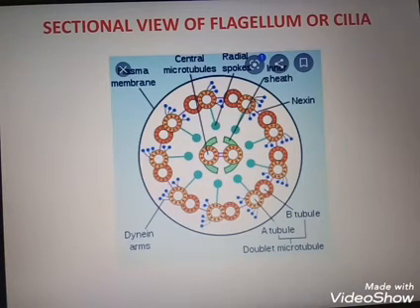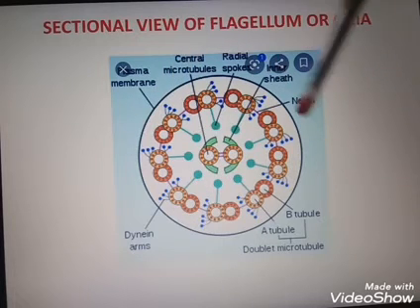Next one is a sectional view of cilia. Cilia and flagella are hair-like extensions of the body. These hair-like extensions help the organism, help the cell to move. Both the cilia and the flagella are covered by plasma membrane. The core is called the axoneme. The axoneme usually has 9 pairs in the core.